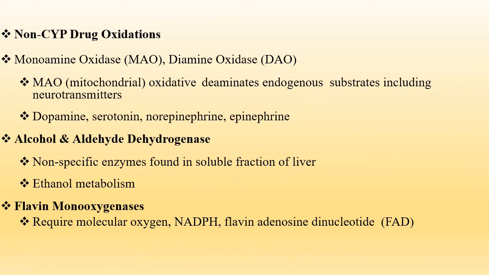Non-CYP drug oxidation includes the monoamine oxidase and D-amino acid oxidase. The MAO, mitochondrial, oxidatively deaminates endogenous substrates including the neurotransmitters such as dopamine, serotonin, norepinephrine, epinephrine. There are also the alcohol and aldehyde dehydrogenase, a non-specific enzyme found in the soluble fraction of liver and responsible for the metabolism of ethanol, and the flavin monooxygenase that requires the oxygen molecule, NADPH, and flavin adenine dinucleotide, FAD, for the metabolism of the drug.